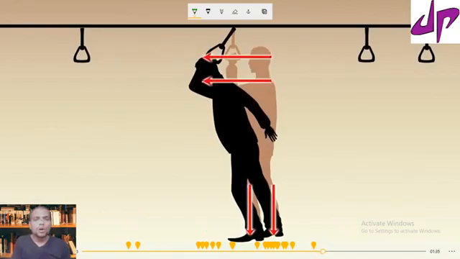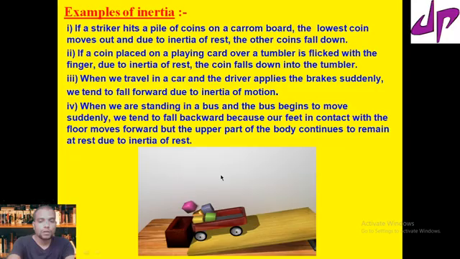So these are all natural examples of the three types of inertia: inertia due to rest, inertia due to motion, and inertia due to direction. Let's see all the four examples here. These are the NCERT examples. They are a little different from the examples I have taken, so let us discuss mine first.